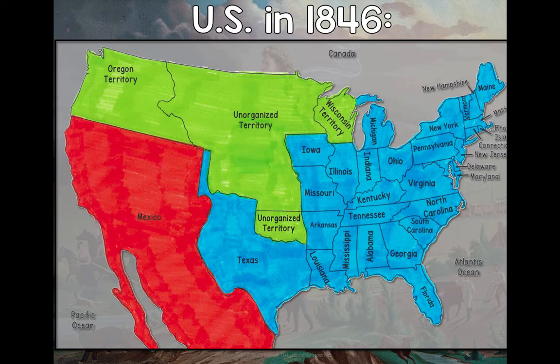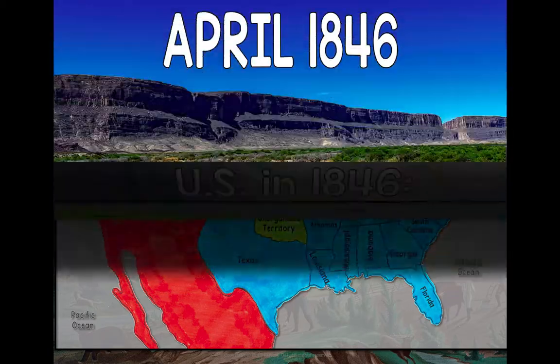You see the Oregon Territory up in the Pacific Northwest, and then you see Mexico stretching as far north as the current state of Oregon. That would include places like California, New Mexico, and other states involved as well.